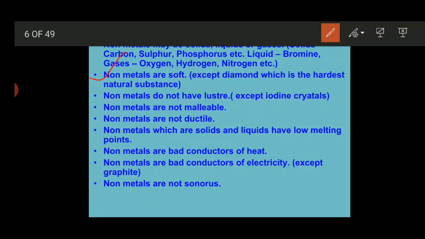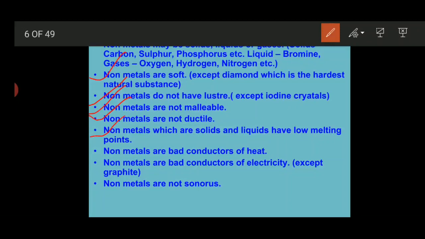So on that basis, most of the non-metals are soft in nature except diamond, which is also known as the hardest natural substance. Non-metals do not have luster, meaning they do not have a shiny appearance. Non-metals are not malleable, meaning we are not able to convert them into thin sheets. Non-metals are not ductile, meaning we are not able to draw them into a wire.